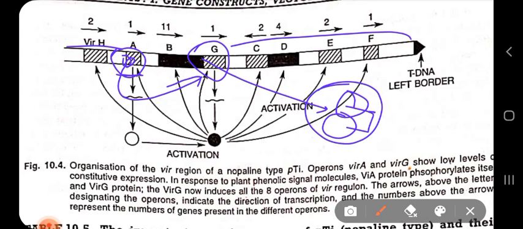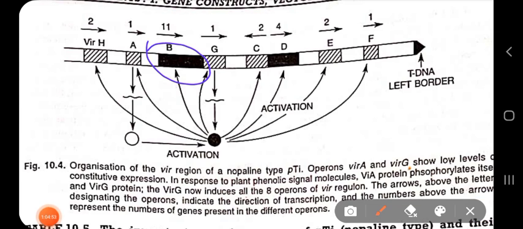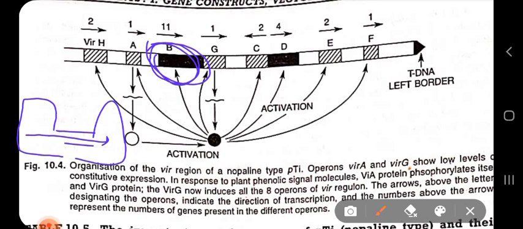Next comes the VIRB now. VIRB is located just next to G, and VIRB is a membrane protein. This VIRB gene is responsible for the formation of a channel, or you can say a tube, for allowing the tDNA to be transferred from the agrobacterium to the host plant cell. So VIRB is a membrane protein. It actually forms a channel for the tDNA to be transported.